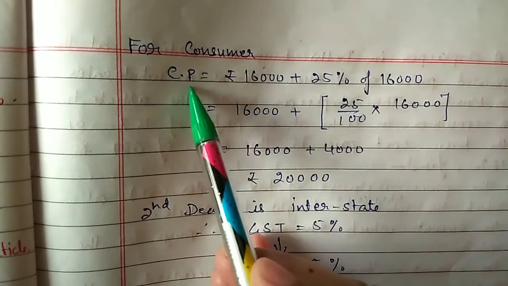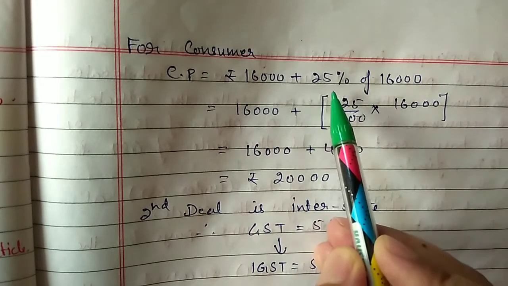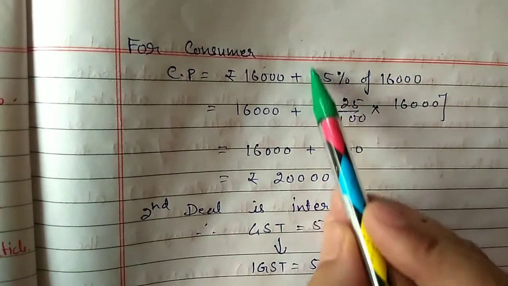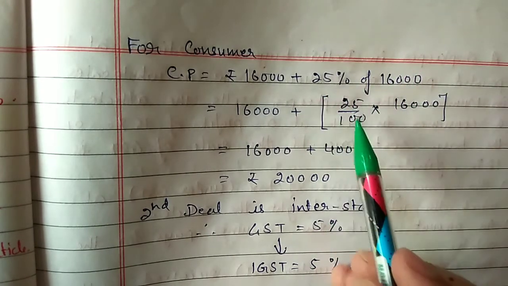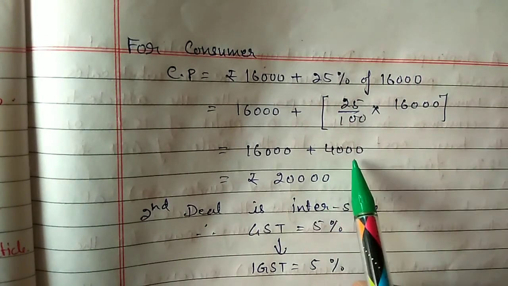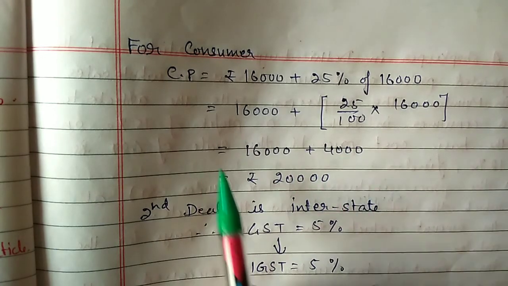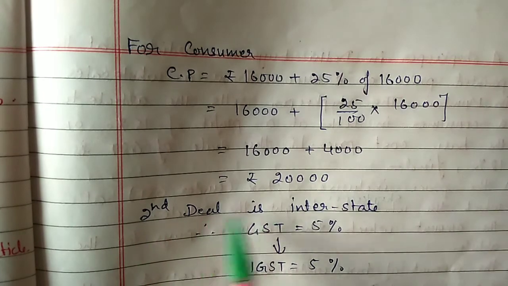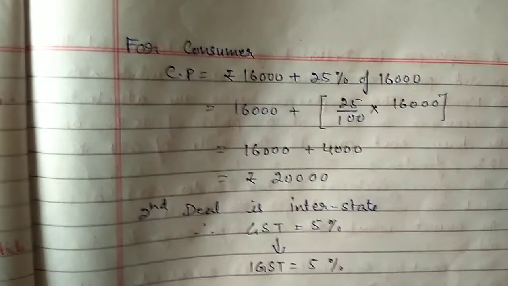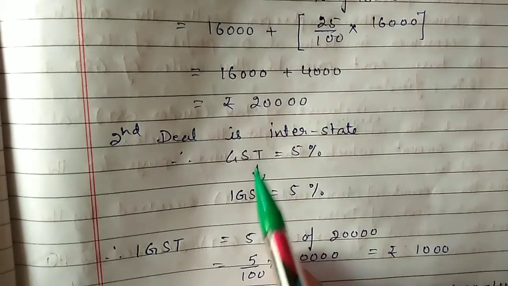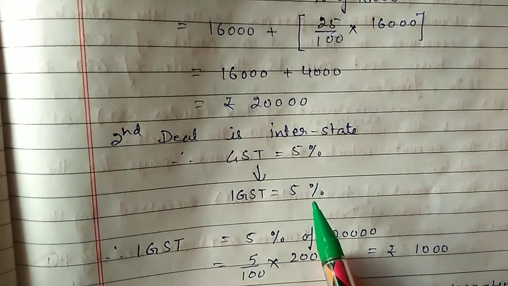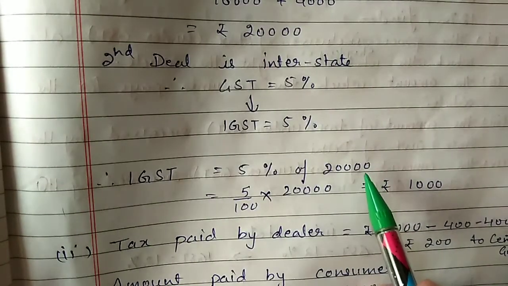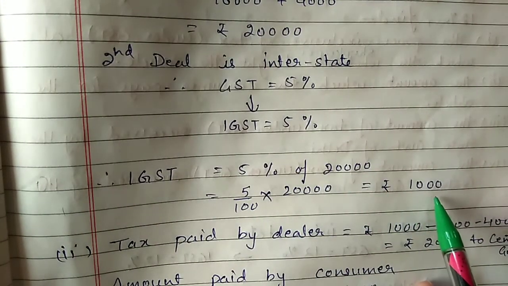But for the consumer, cost price is 16,000 plus 25% of 16,000, because he is selling at a profit of 25%. So 25% of 16,000 is 4,000 rupees. So cost price for the consumer will be 20,000 rupees. This second deal is interstate. So in this case GST will be IGST, 5% IGST. So IGST will be 5% of 20,000, equal to 1,000 rupees.